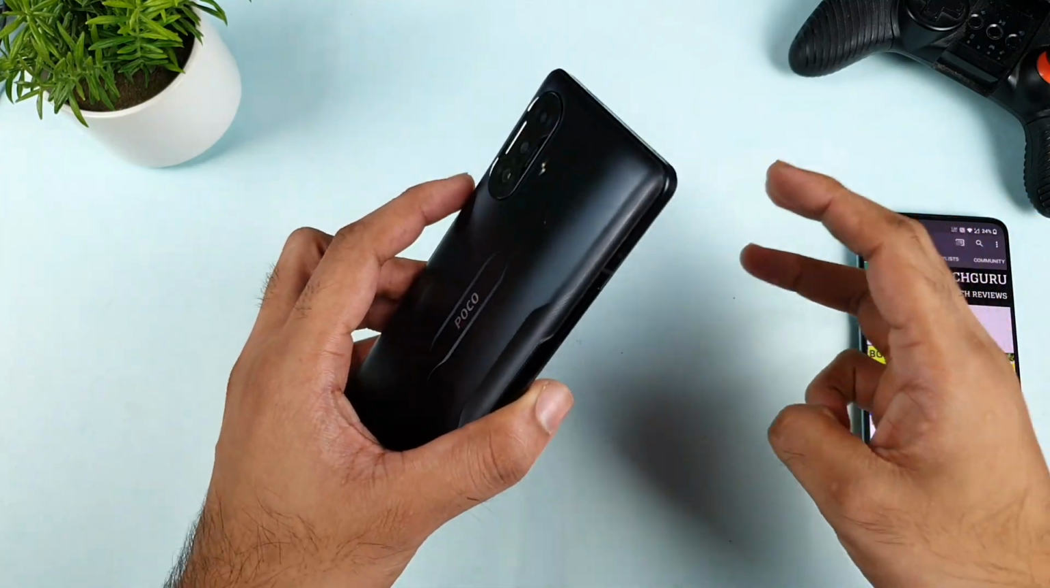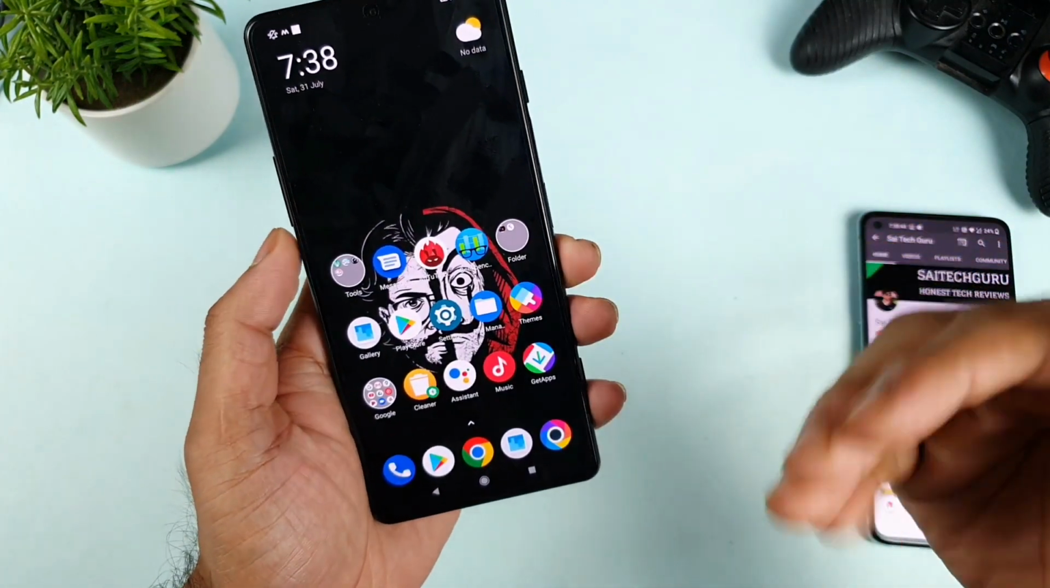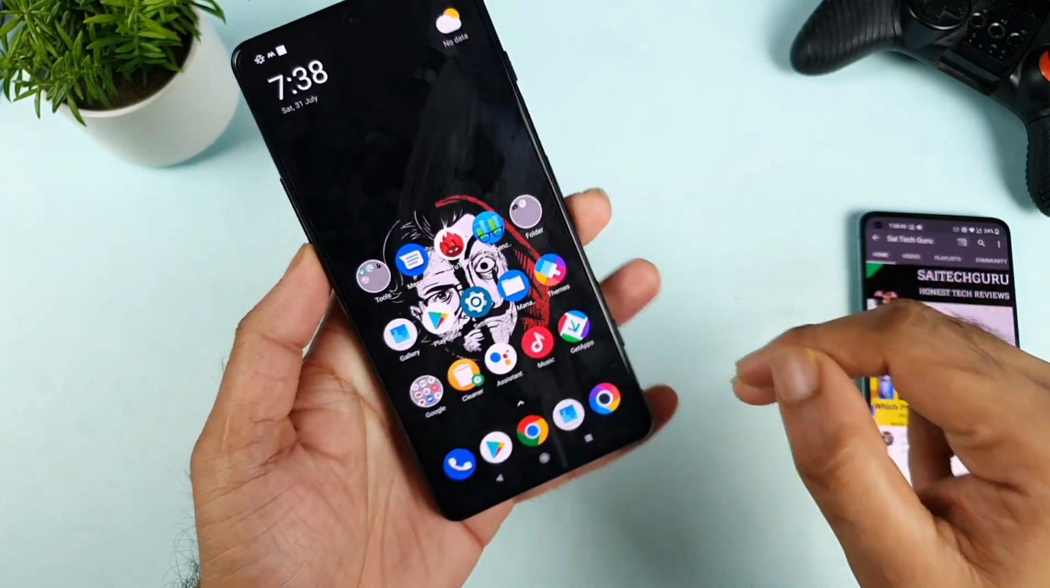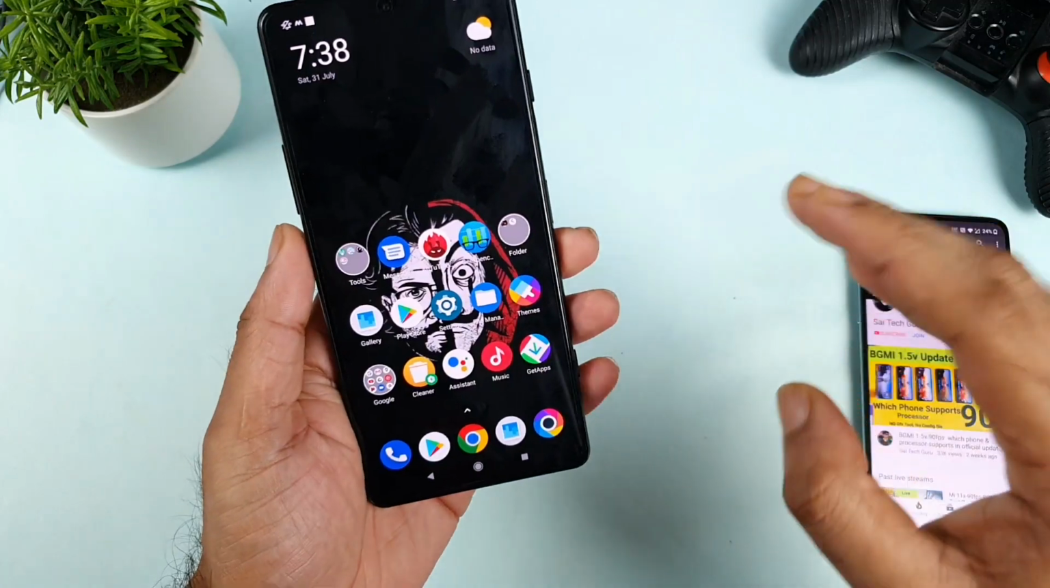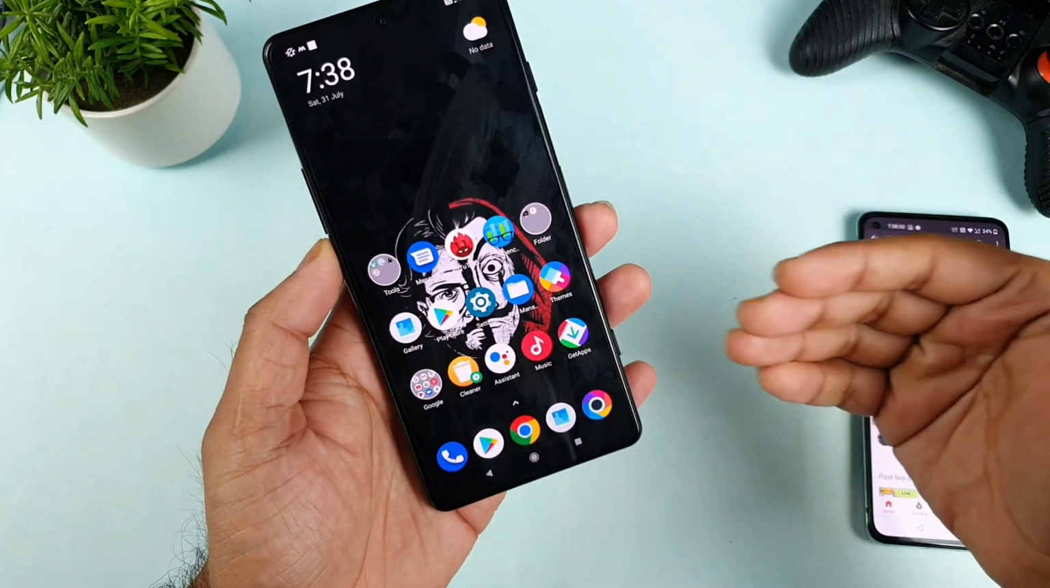In this video I'll try to include three things which are informative to users, which they'll definitely notice once they get the POCO F3 GT. Out of three issues, maybe two issues everyone can notice. I'll try to explain what the issues are.